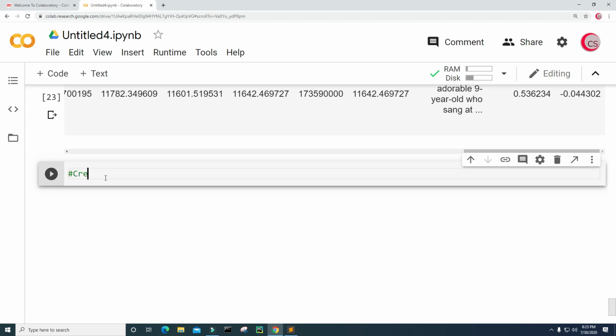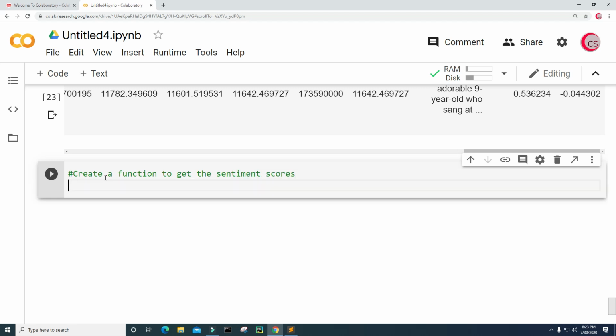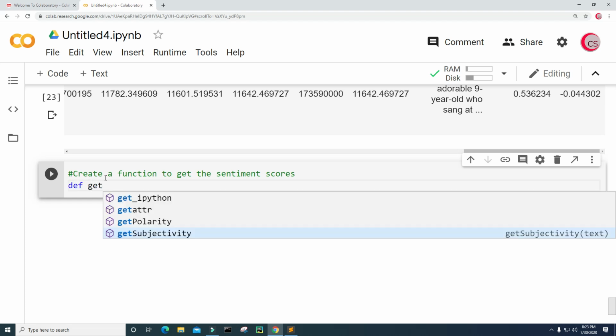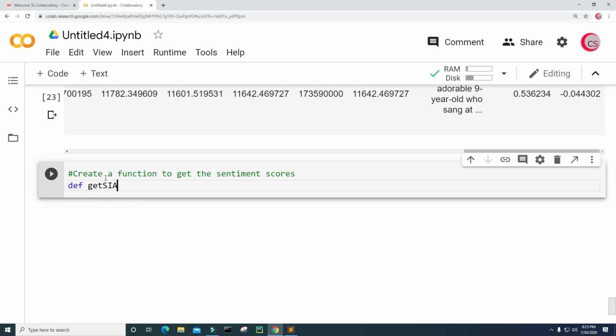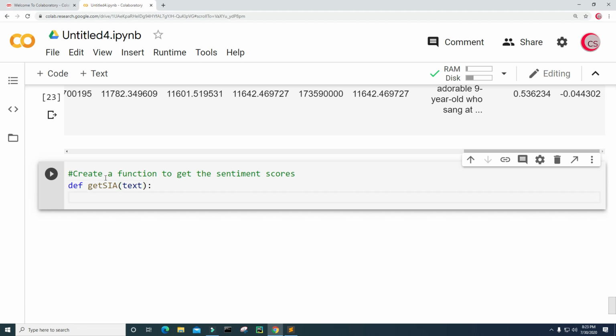I'm going to create a function to get the sentiment scores, using the sentiment intensity analyzer. Let's create this function, and I'm going to call it get SIA, short for sentiment intensity analyzer, and it's going to input some text. The first thing we're going to do is create a sentiment intensity analyzer object.